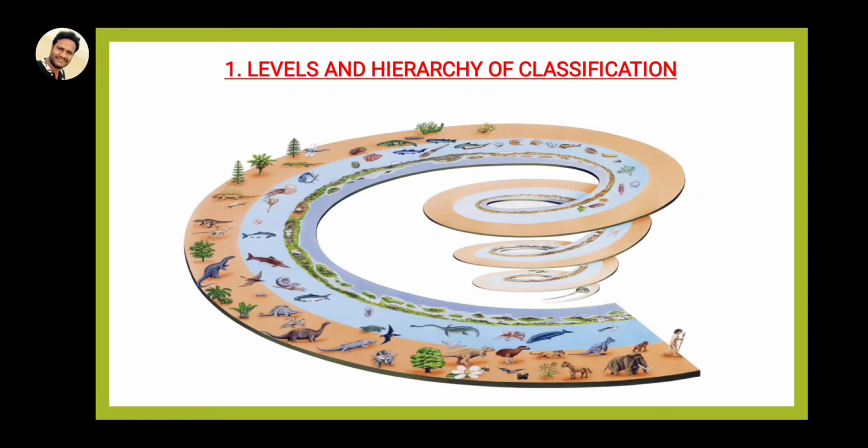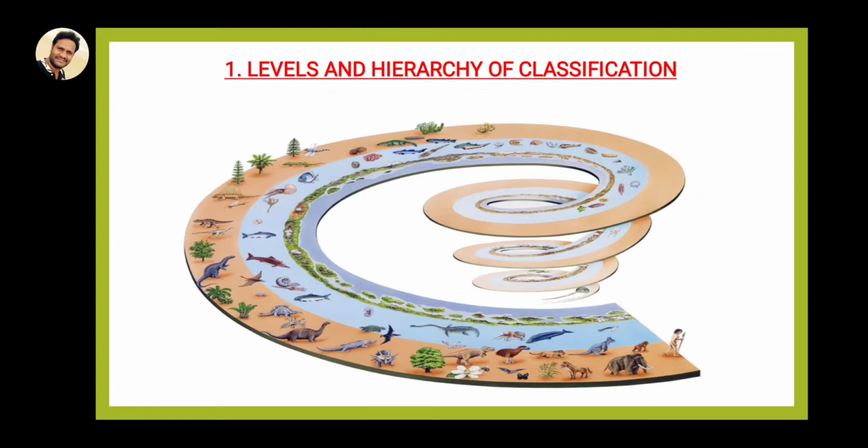So today we continue with part 1, unit 1, levels and hierarchy of classification. Approximately 1.7 to 1.8 million animals have been recognized on Earth. Of these, 1.25 million animals have been given names and classified. This can be done with the help of some obligate categories.